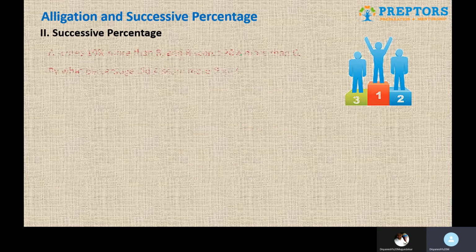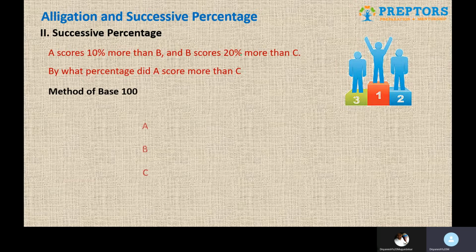But before that, let's just see the question so as to understand when do we think of this. The question is, A scores 10% more than B and B scores 20% more than C. Then by what percentage did A score more than C? Now this particular question can also be solved with a very simple basic idea of percentages. And here A is connected with B and B is connected with C. So we'll go ahead with the method of base 100 because the numbers are also very simple, and we'll start with C. So let's assume that C is 100.